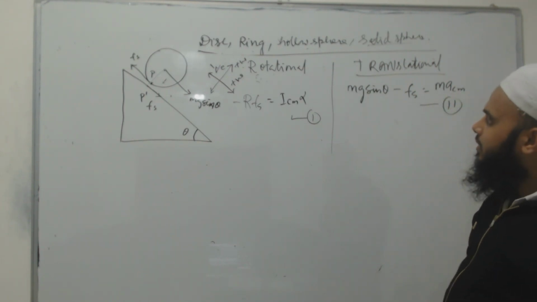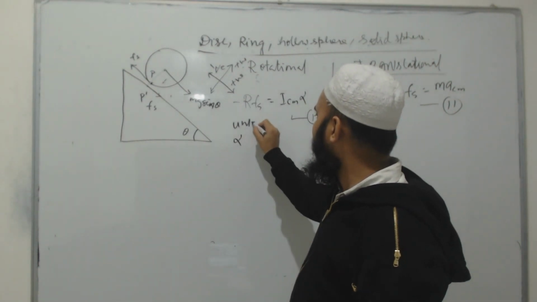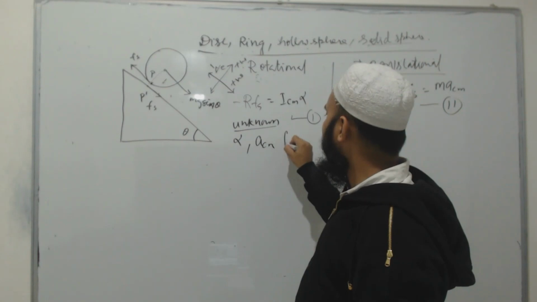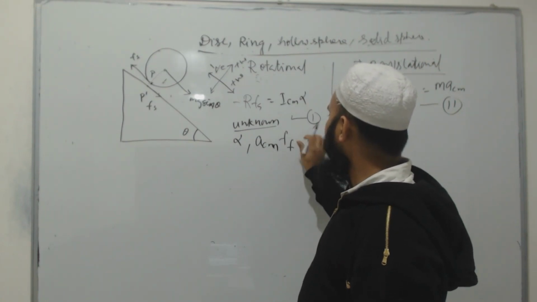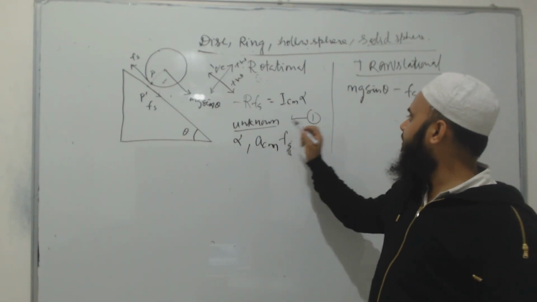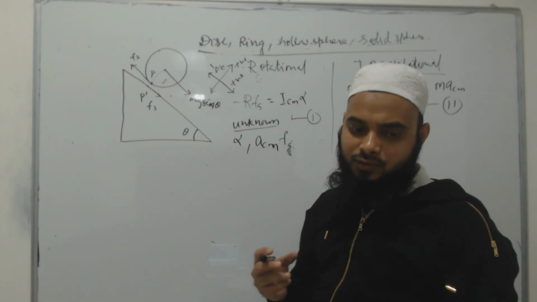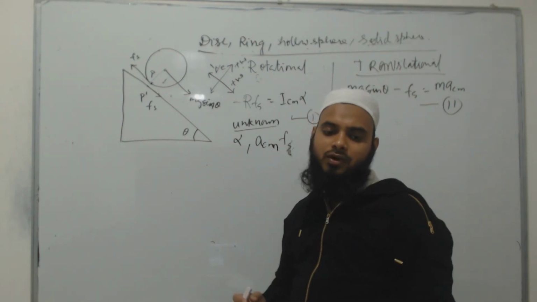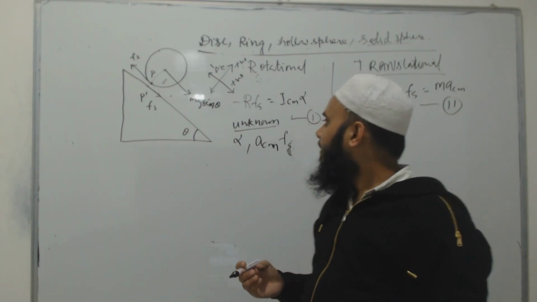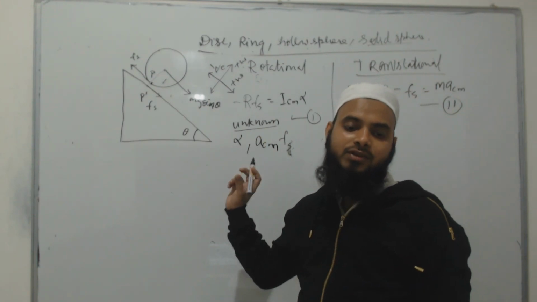Now there is a third one needed, because you will see that alpha, ACM and Fs are the unknowns. Fs is unknown basically. So there are 3 unknowns, but we have only 2 equations. We have to write one more equation for solving for all the unknowns. So see what the condition given is: the body is rolling without slipping.